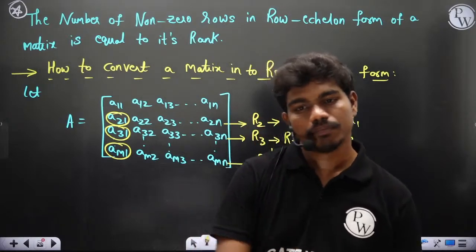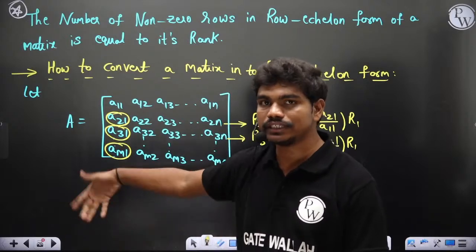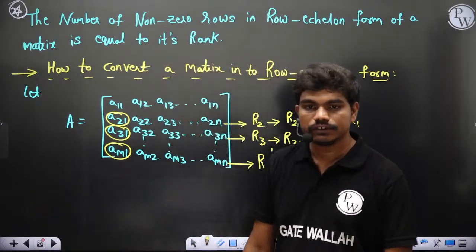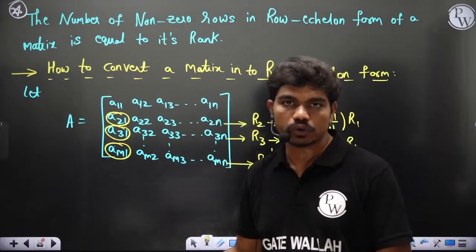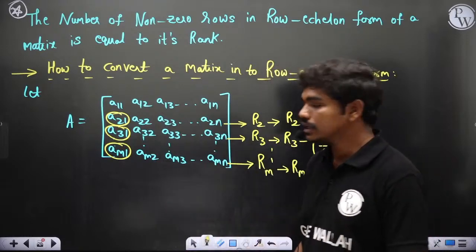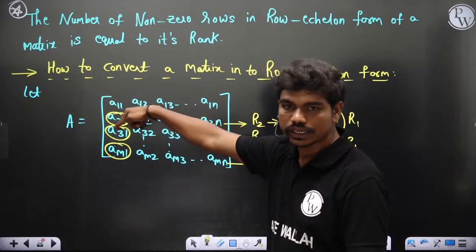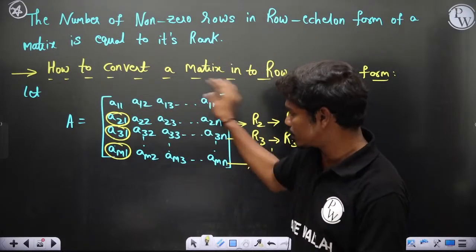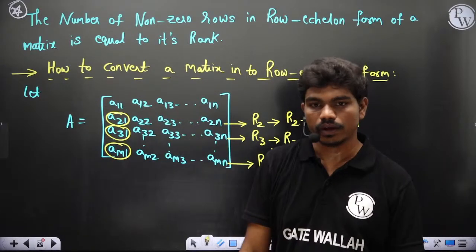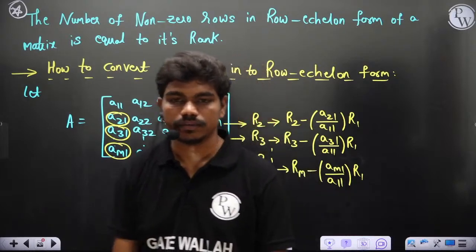Now one question that comes up first of all is, what if this element is 0? Correct? If A11 is 0, then what happens? Ultimately you cannot do this division because division with 0 is not defined. So if A11 is 0, then how to do it? What we'll do is, you can swap. Let's say for example you have 0 here but you don't have 0 here, then before performing these complete operations, you can swap these two rows and make sure this A11 is non-zero. Okay, then the issue gets resolved and you can perform this transformation.